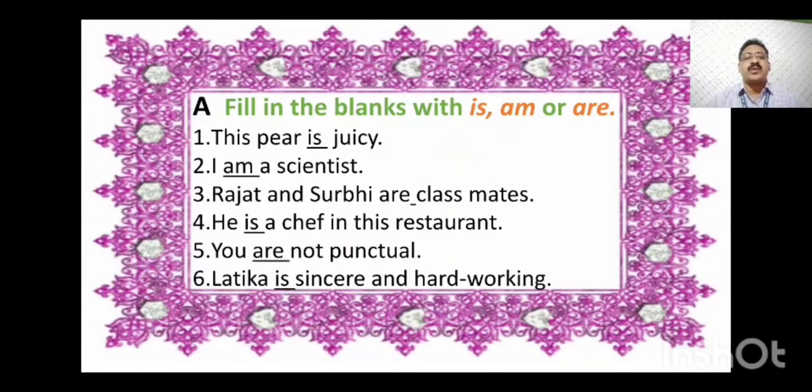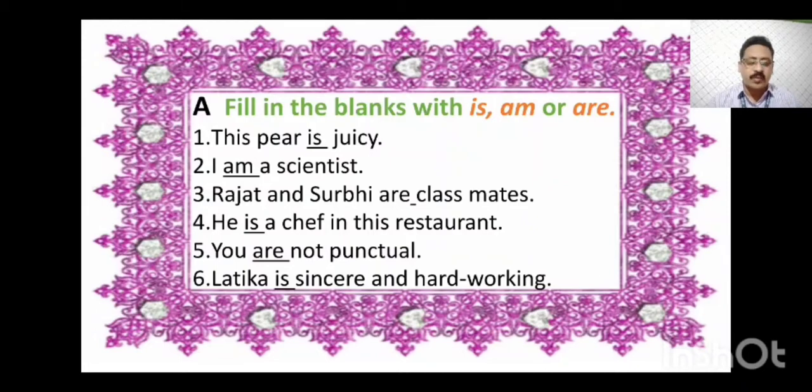Question number 4. He is a chef in this restaurant. You can say is because he is a singular pronoun, a singular subject. So is is used there. Question 5: You dash not punctual.